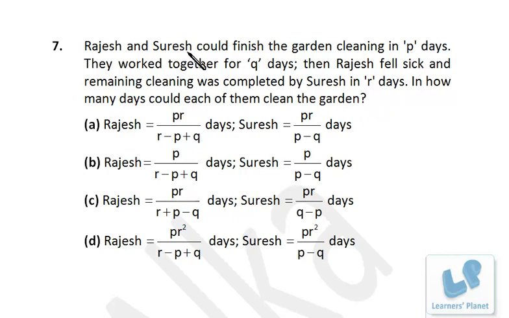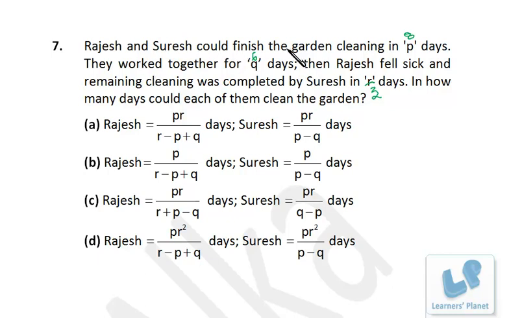Suppose I assume Rajesh and Suresh could finish the garden cleaning in say 8 days, right? They worked together for say 6 days. Then Rajesh fell sick and remaining cleaning was completed by Suresh in suppose 3 days. See, why I'm taking these sort of data is because 8, 6 and 3 we have the simple LCM, that is 24. So that will be easy for us to handle. Now in how many days could each of them clean the garden? Now the problem becomes very simple.